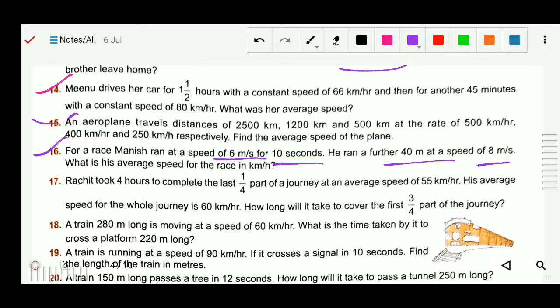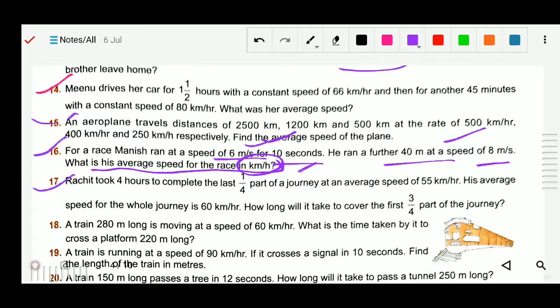So you have to find the average speed in the kilometer per hour, means first of all you have to find the distance. Okay, and then after you have to calculate the average speed in the kilometer per hour, means you can change it. So you know the formula for the average speed equals to total distance by total time taken, so you can do number 17.